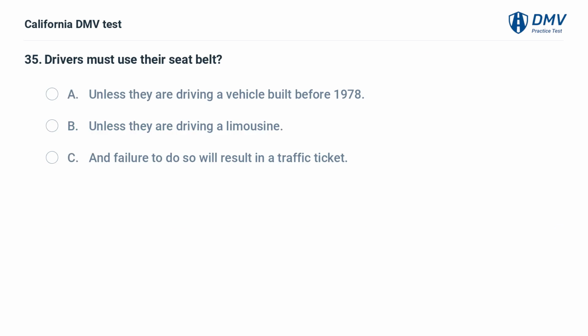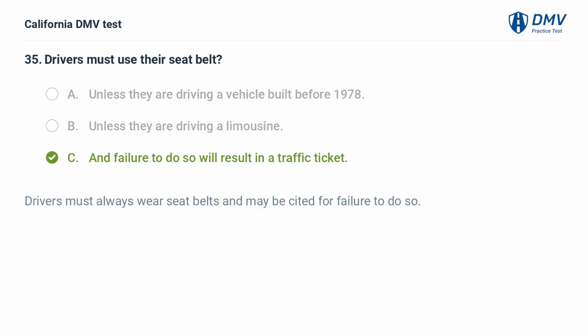Drivers must use their seat belt. A. Unless they are driving a vehicle built before 1978. B. Unless they are driving a limousine. C. And failure to do so will result in a traffic ticket. Drivers must always wear seat belts and may be cited for failure to do so.